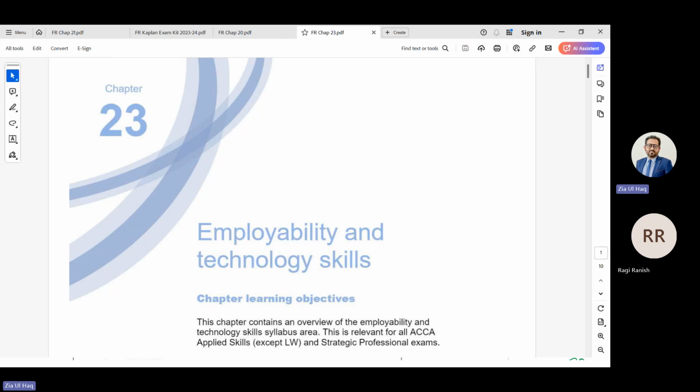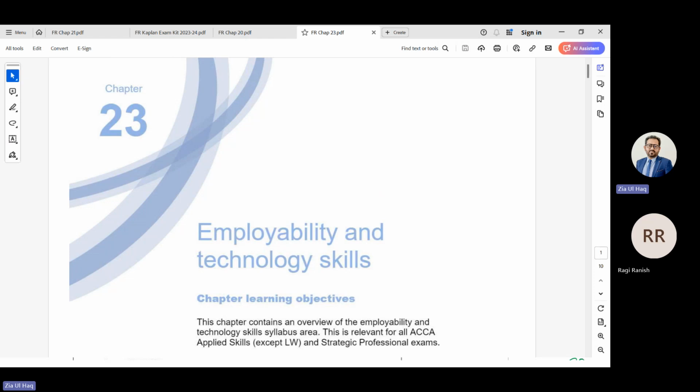If we are using Microsoft Office, obviously to practice papers we are using Microsoft Office. For theory papers, we are writing in Word. For calculation papers, we are practicing in Excel. In almost every paper of ACCA, they have included this chapter, employability and technology skills. Why? Because after qualifying ACCA, we'll be moving towards the practical field.